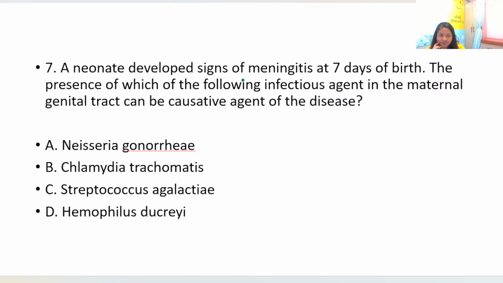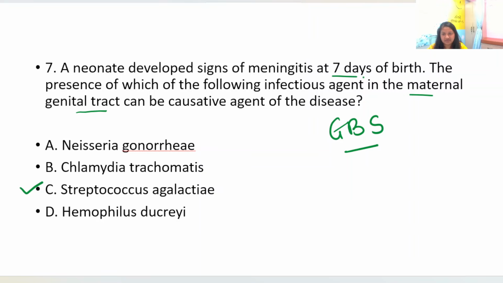Now here the options given are Neisseria gonorrhoeae, Chlamydia trachomatis, Streptococcus agalactiae and Haemophilus ducreyi. Now what are the clues here? Developed 7 days after birth, and the organism is in the maternal genital tract. So group B Streptococcus, GBS, which is Streptococcus agalactiae, is the most common cause of neonatal meningitis and sepsis also. So here the answer is Streptococcus agalactiae, which is group B Streptococcus basically, which is present